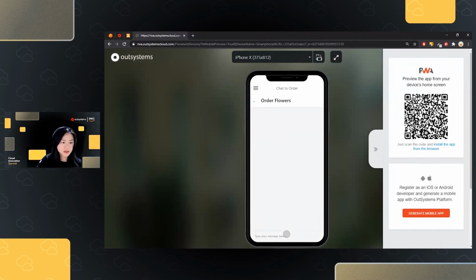Let's do our order. So I want to order some flowers. By the way, I first want to show you that our flower order list is empty for now because we haven't created anything yet using our Lambda function calling our REST API. So I want to order some flowers.